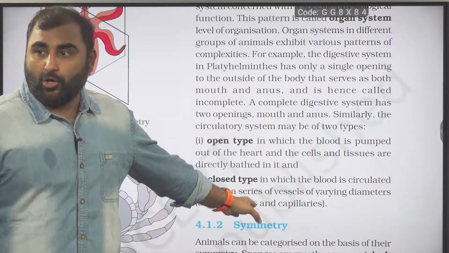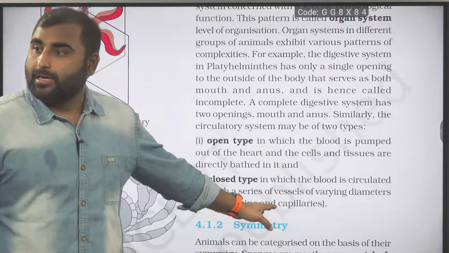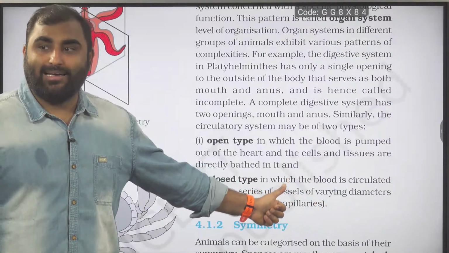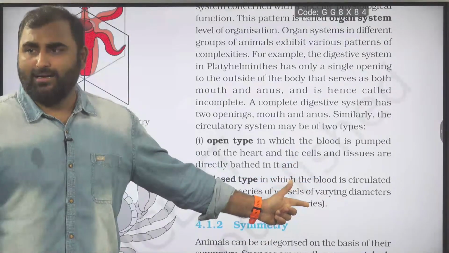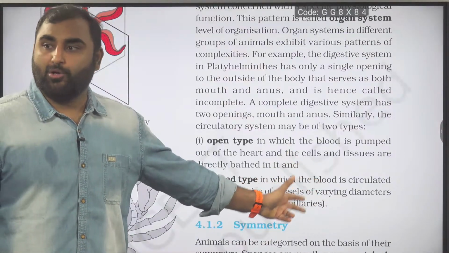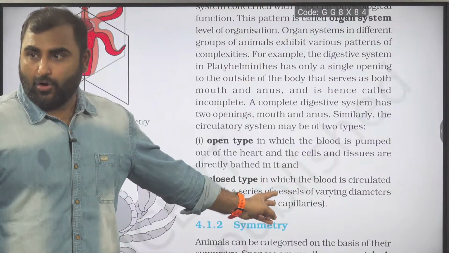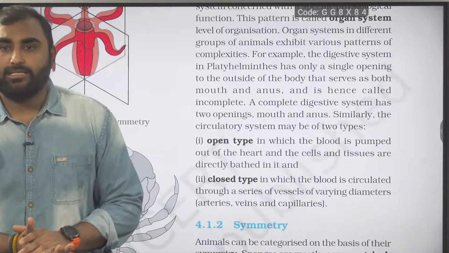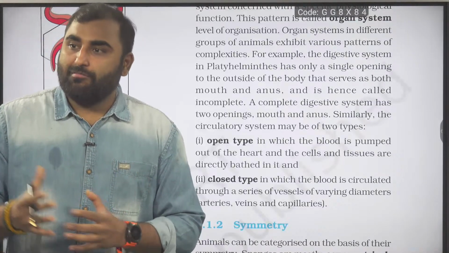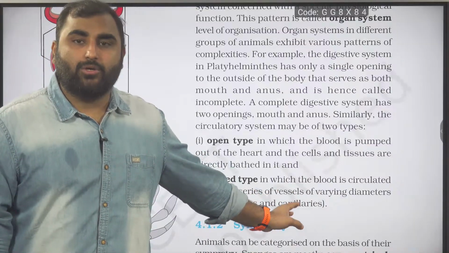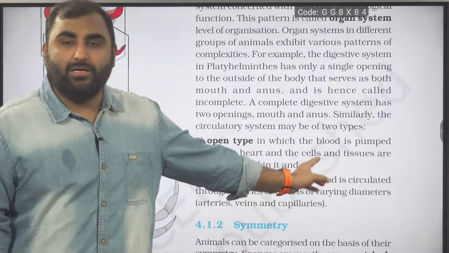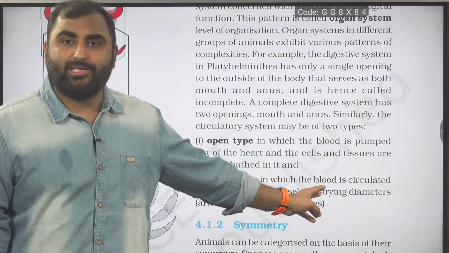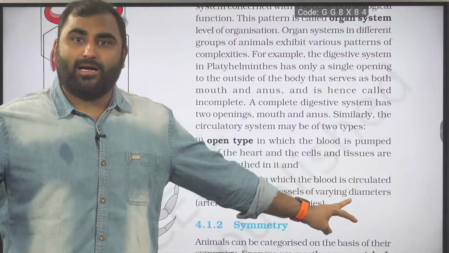So that is closed. In closed, what are the examples? Come on, guys. What are the examples given in closed? What will you write in closed? In closed, you will write Annelida, and in closed, you will write Chordata. And I also said the Cephalopoda group of the Mollusca. For a neat point of view, you can remember Annelida and Chordata. Little bit extra knowledge: Cephalopoda class of Mollusca also show closed type of circulation. Talking about open type of circulation, you will say Arthropoda, Hemichordata, and Mollusca except the Cephalopoda class which we said.